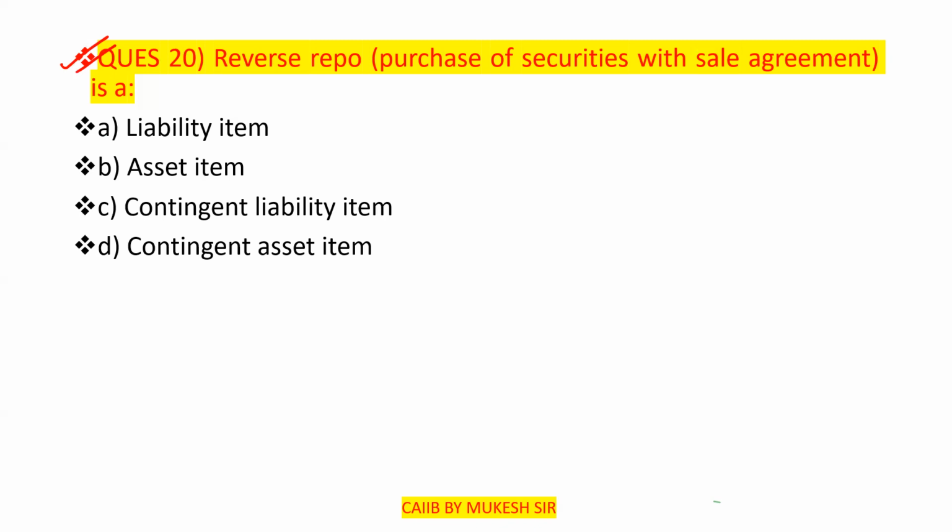So what is that? Reverse repo is the purchase of securities with a sale agreement. Is it a liability item, asset item, contingent liability item, or contingent asset item? Clear? So this question I will leave for all of you for practice purposes.